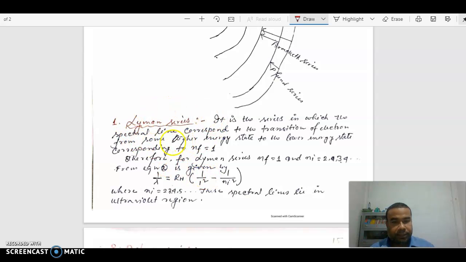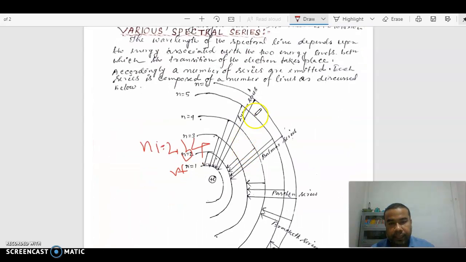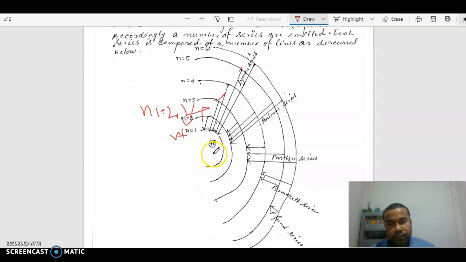So the Lyman series. You see the diagram, the electron jumps from some higher energy level. These are the higher energy levels: n equal to 2, n equal to 3, n equal to 4, n equal to 5, n equal to 6. So the electron jumps from a higher energy level to the lower energy level n equal to 1. So this is called the Lyman series.